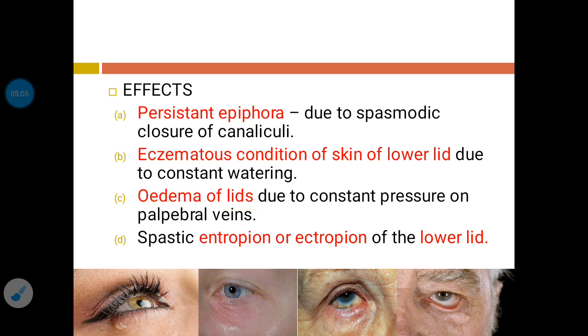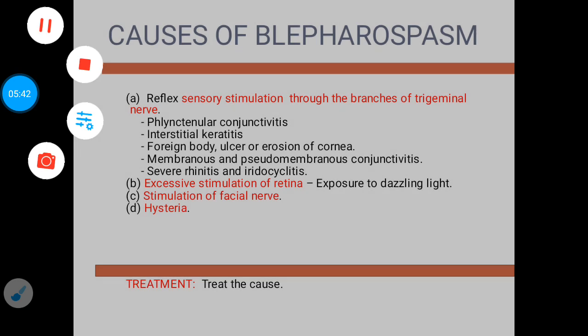It can also lead to edema of the lids due to the constant pressure on the palpebral veins, or it can produce entropion, which means the eyelid folds inward, or ectropion, which means the eyelid turns outward, especially in the lower lid. So again I am repeating, the effects will be a persistent epiphora, eczematous condition of the skin of the lower lid, edema of the lids, or it can produce entropion or ectropion of the lower lid.